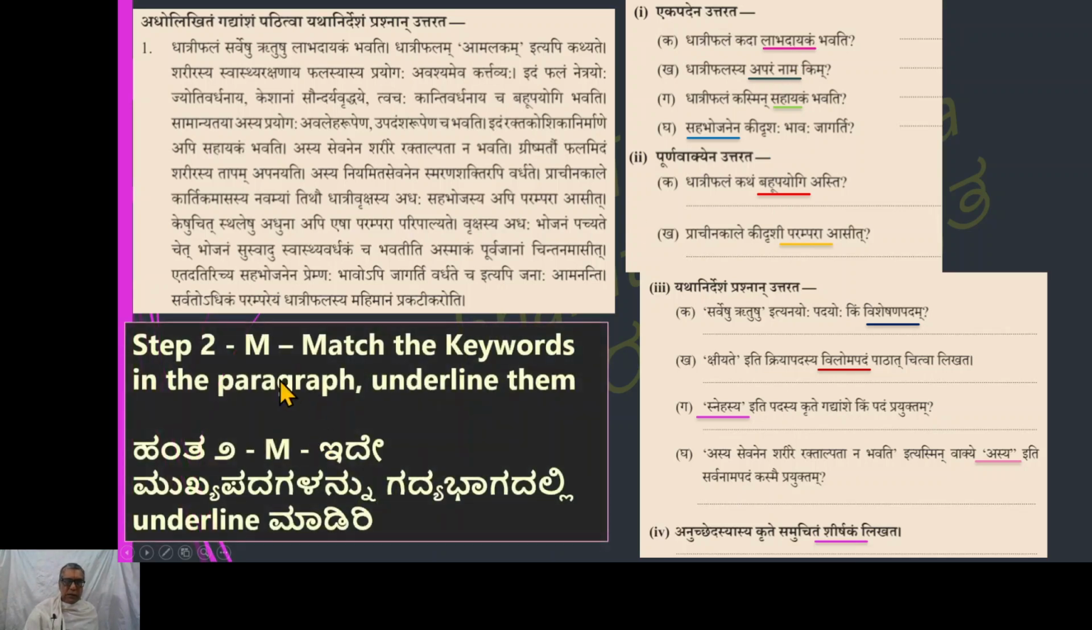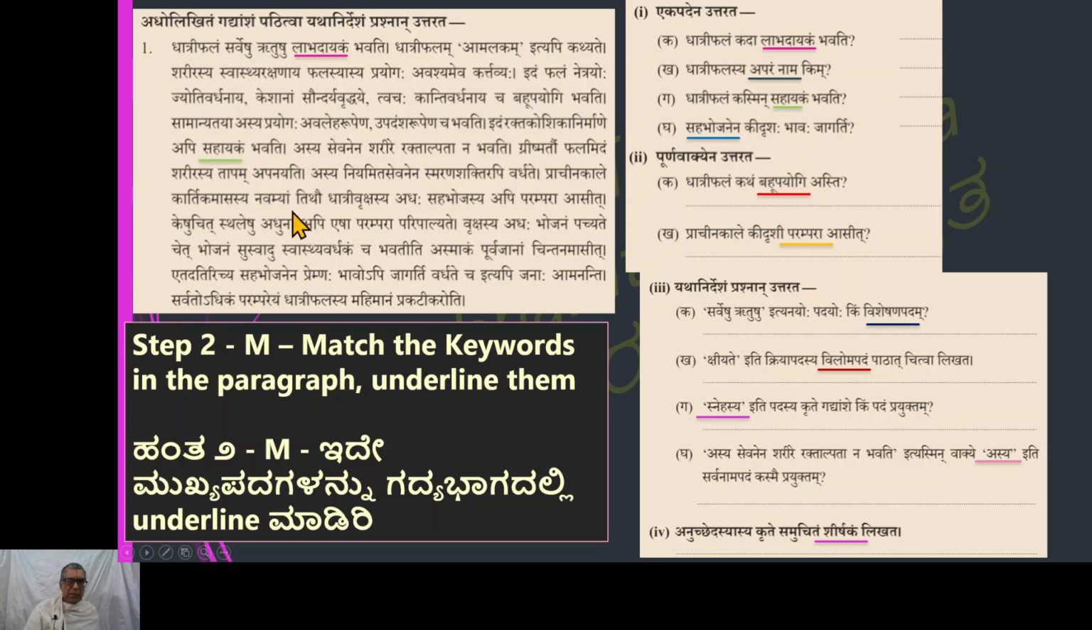The next step is: match the keywords in the paragraph and underline them. You just take a glance at the paragraph with the idea to search for these keywords. Labhadayakam, where does this come in the paragraph? You search. Oh, it comes here. Underline that word in the paragraph. Aparam nama: if you search for it, you will not get it even in 2 minutes. So we will keep that question aside and go to the next question.